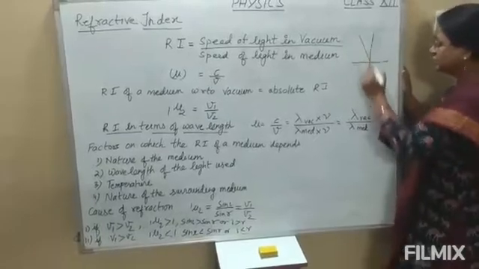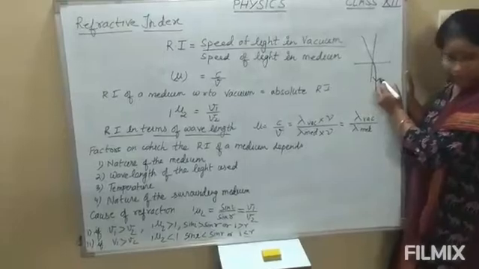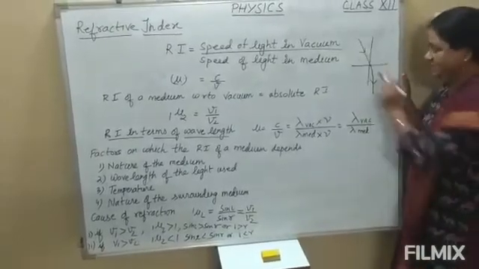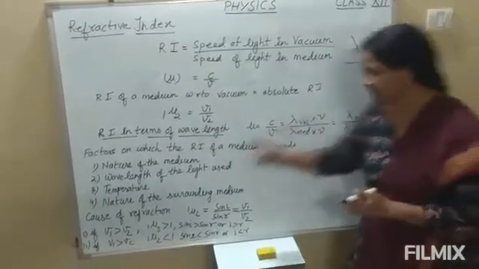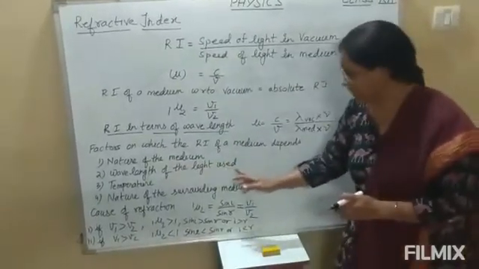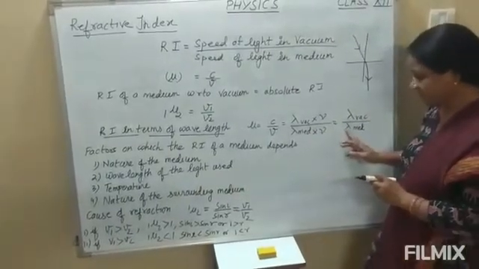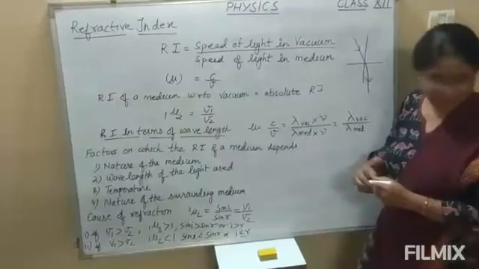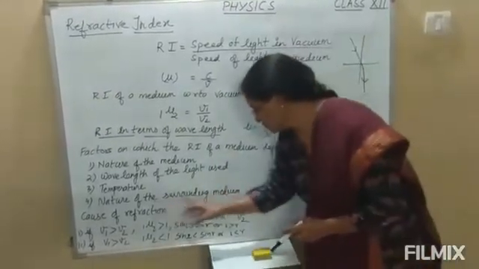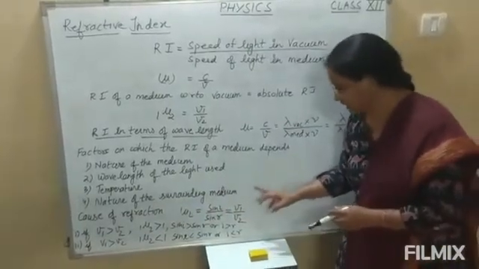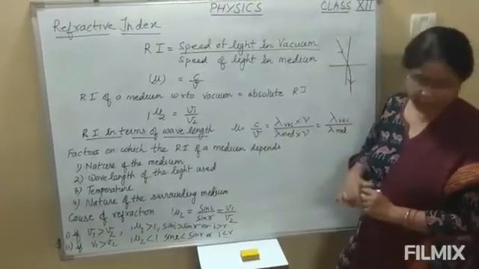As the bending of light is more, the refractive index of the second medium will also be more. So it depends upon the nature of the medium. Second, the wavelength of the light used, that we have discussed just now. Then, the temperature of the medium. And the fourth one is the nature of the surrounding medium.